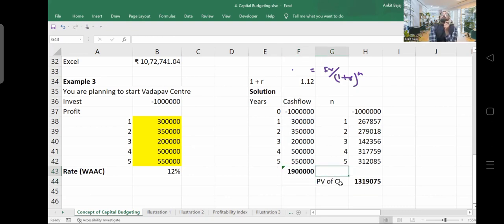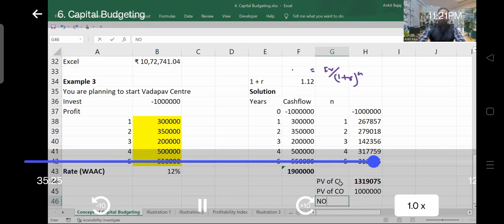But if you calculate the present value of these cash inflows, the present value is going to be 13 lakh. The future cash flow of 19 lakh has now become 13 lakh rupees, right? What is the present value of cash outflow? It is 10 lakh rupees. How much are you investing? You're investing 10 lakh rupees.